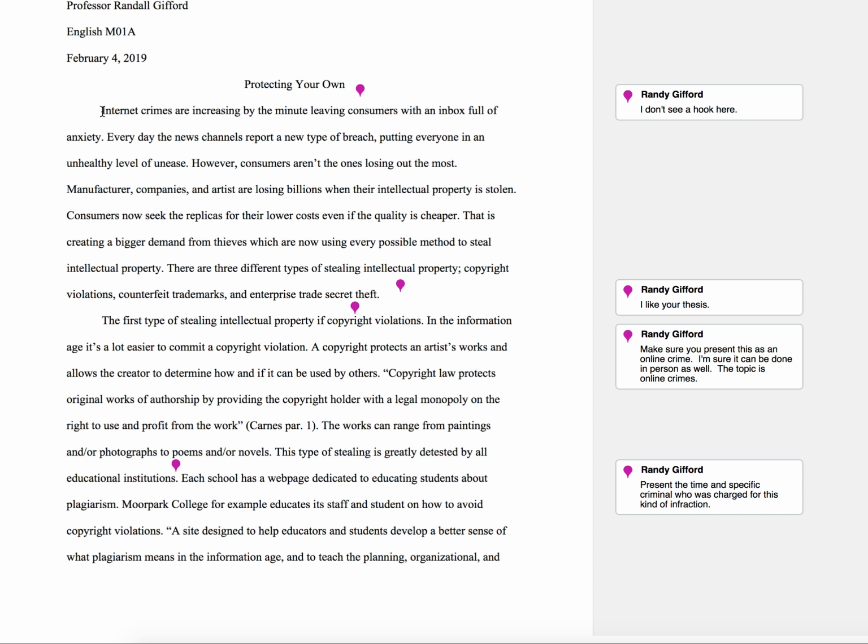So I asked for a hook at the beginning of the introduction. That is a quote, a stat, or an anecdote. I would really like to see a quote about how much the digital economy is affected by crime, or how many crimes are being committed a second on the digital highways and byways. That would be very interesting because we can't commit as many crimes at home or in the real world as we can in an information age.